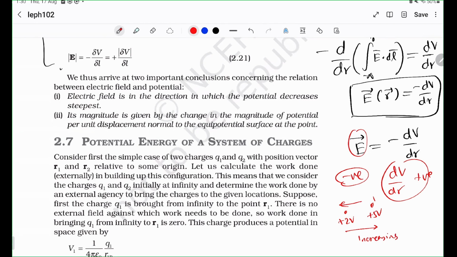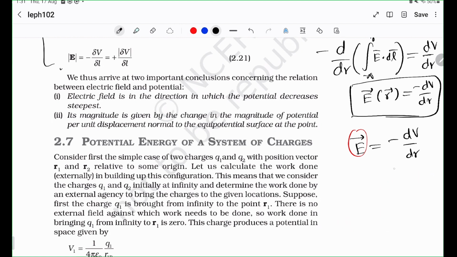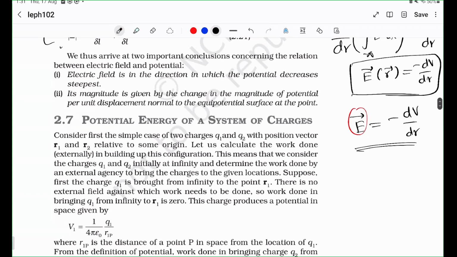And this makes sense if you think about it. The reason the electric field is here is because it's going to decrease the 5 volts to 2 volts, right? Whatever charge you keep here, the electric field is going to take it from 5 volts to 2 volts. That is why this potential is the 5 volts, right? So you can use that to convince yourself that this equation is actually correct. Makes sense, right? So there you go.